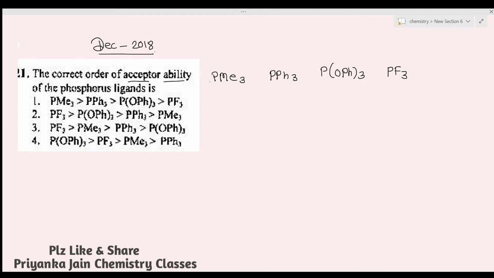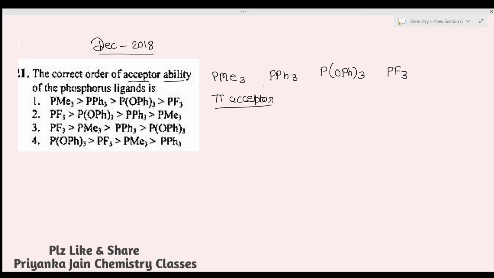We have to find out the pi acceptor ability. We are given acceptor ability, but actually it is the pi acceptor ability. What is pi acceptor ability? I have mentioned this whole thing in a detailed manner in our video of the phosphine ligands. If you have some time, you can watch that video, but if you do not have time, then you can watch this video. This will be well enough for you.